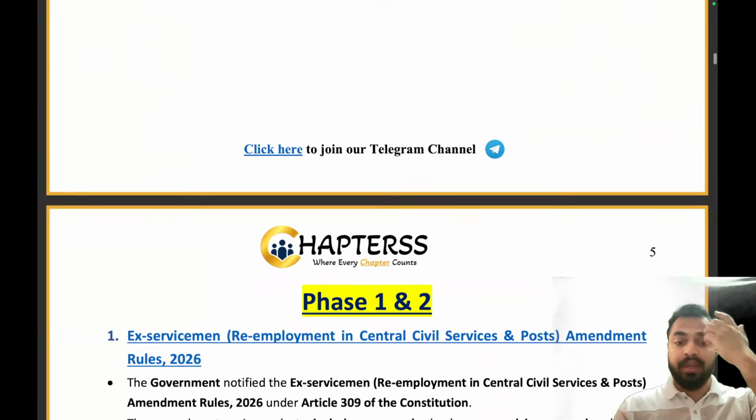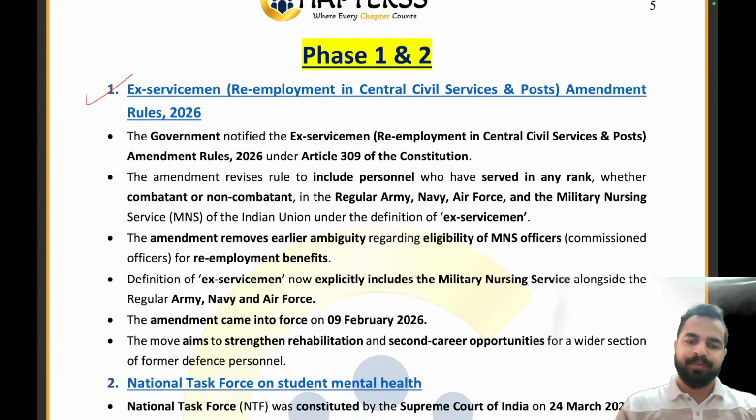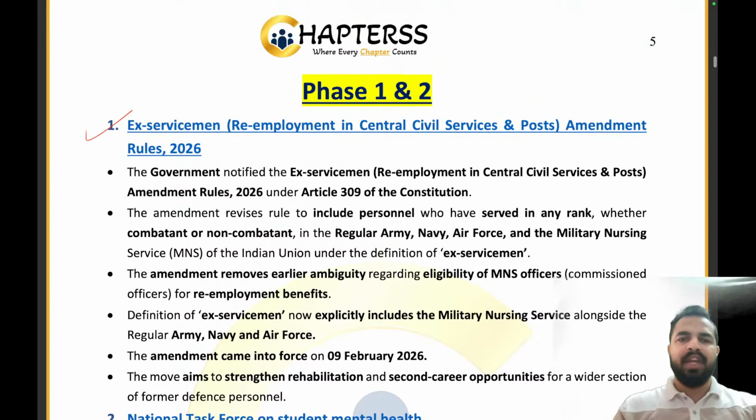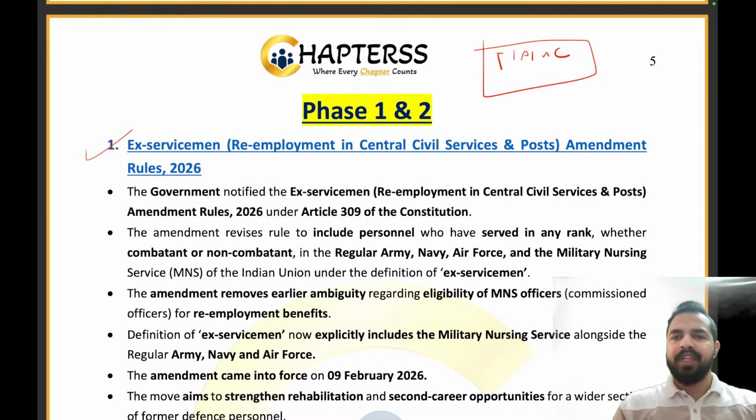The first news article is on the ex-servicemen re-employment in the Central Civil Services and Posts Amendment Rules 2026. Let me give you a very small example. Let's take a school. Earlier there were re-employment opportunities for the people who had retired from the school: the teachers, the accountants, the healthcare providers in the school. These different people were always provided with re-employment opportunities after retirement.